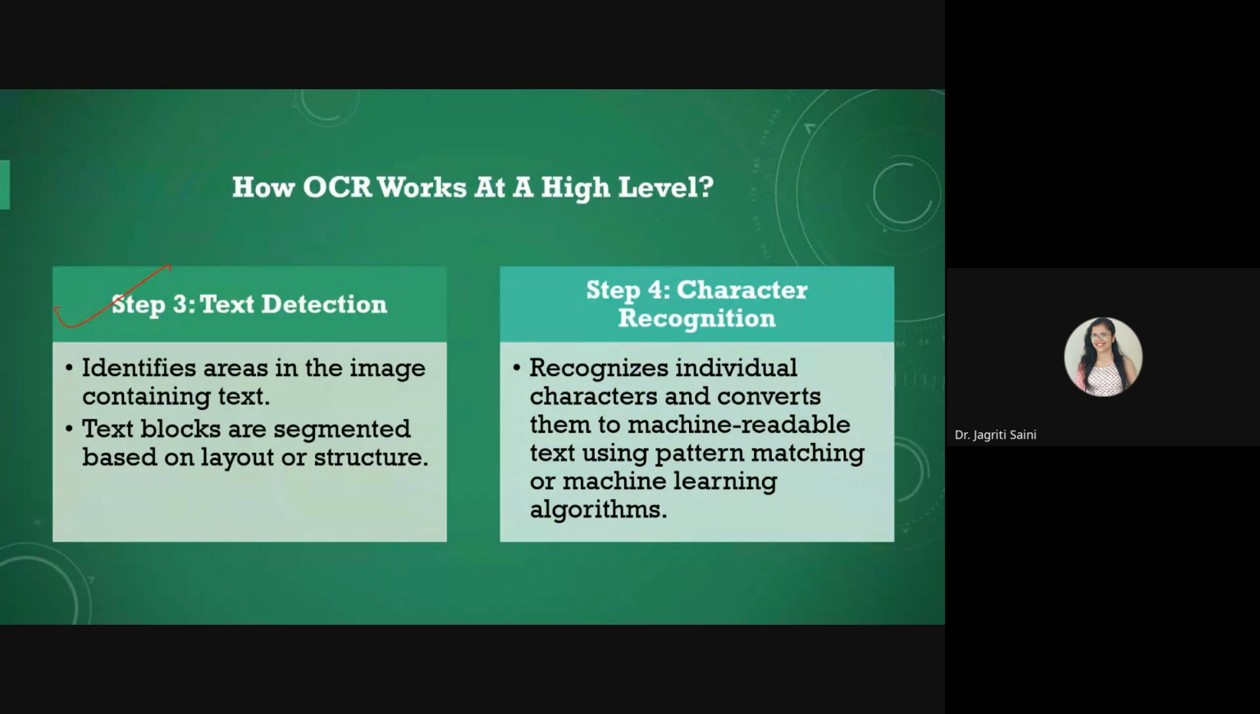In the next step, we do text detection. For this, we first try to identify the areas on the image that contain text, because sometimes there may be other things also, some lines or other disturbances. So we first try to identify the area in which relevant text is present. And then those text blocks are segmented by using a specific structure or layout, depending upon what type of OCR model you are using. And then in the next step, we work on character recognition.